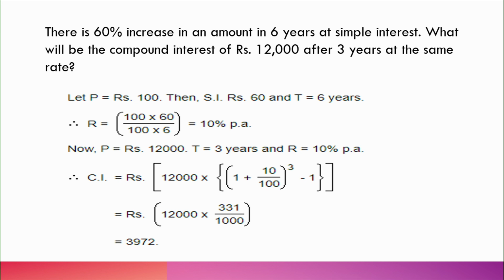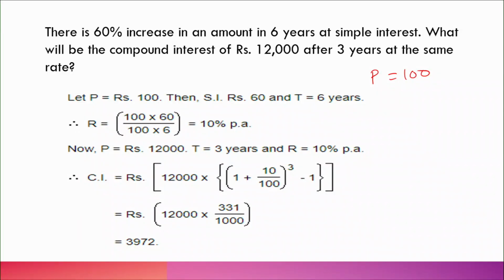So we will say P is equal to 100. If you don't know, what will you say? We will say the principal amount is 100 for simple calculation. Okay. And what is the other information? The simple interest is given as 60% increase, correct. 60% increase means, as you are taking 100 rupees, for that reason you will say 60. For how many years is it given? T is equal to 6 years.